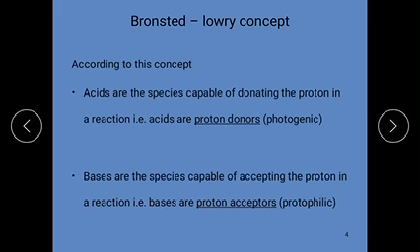These are called protophilic substances. Philic is nothing but accepting capacity. By the accepting capacity of the substances, those are called Bronsted-Lowry bases.